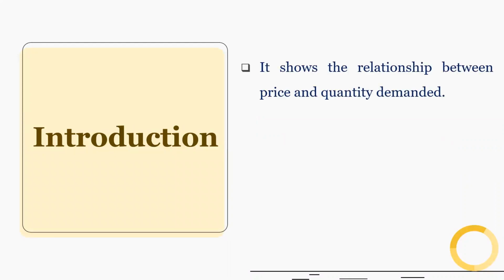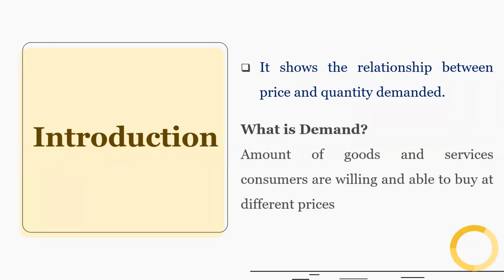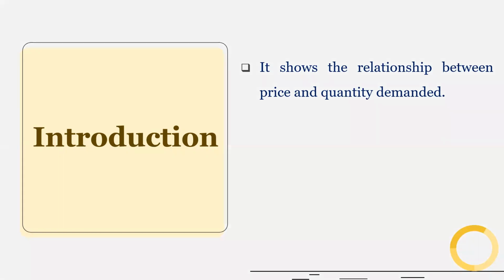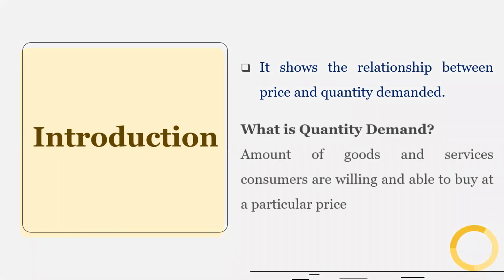Let's begin with the introduction. Law of demand shows the relationship between price and quantity demanded. So now we need to understand the difference between demand and quantity demanded. Demand is the amount of goods and services consumers are willing and able to buy at different prices. On the other hand, quantity demanded is the amount of goods and services consumers are willing and able to buy at a particular price. So this is the difference between demand and quantity demanded.